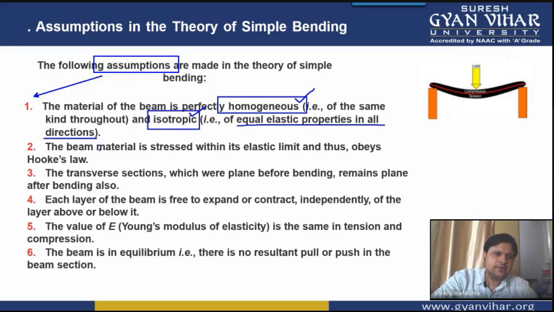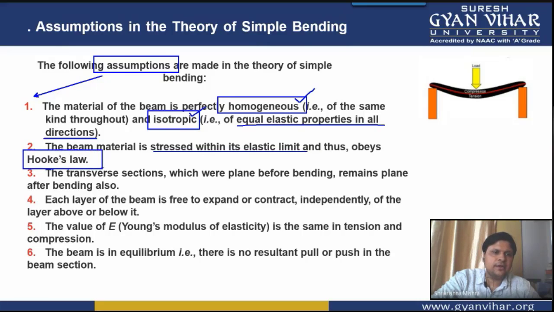Second assumption is that the beam material is stressed within its elastic limit and obeys Hooke's law. The third assumption taken while deriving the bending equation is that the transverse sections which were plane before bending remain plane after bending also.